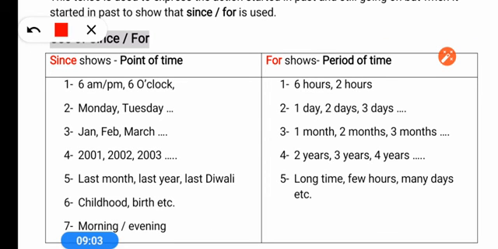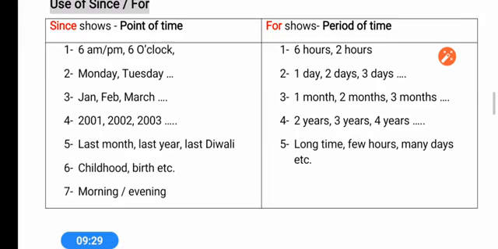Wherever AM, PM, o'clock is there, or the name of a month, day, or year, then since. But if it is day, hour, minute, second, month, year, then we use for. Even for indefinite time like a long time, few hours, many days, we use for.